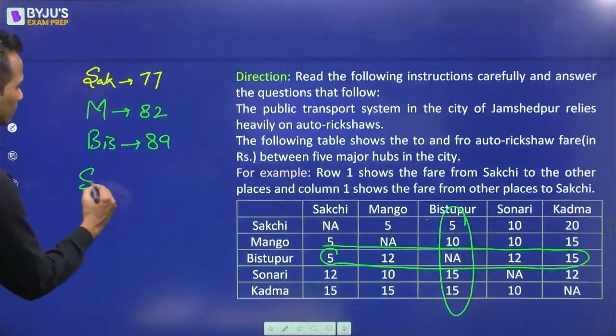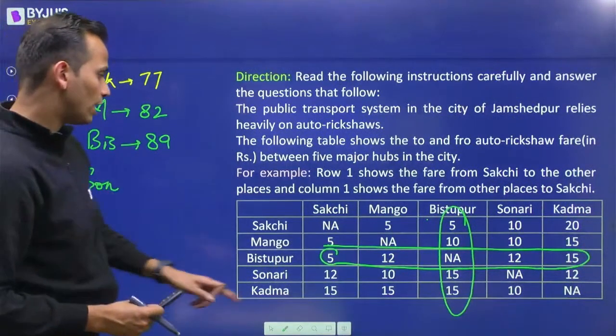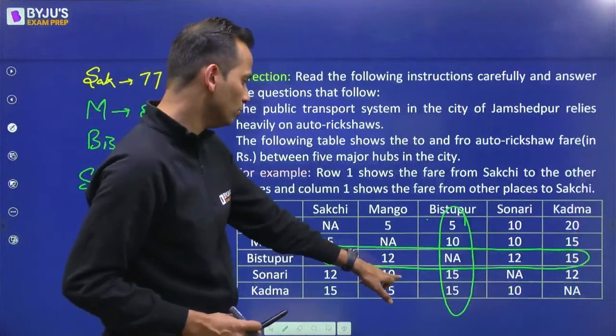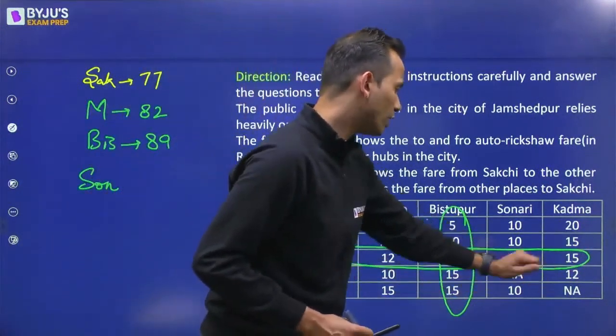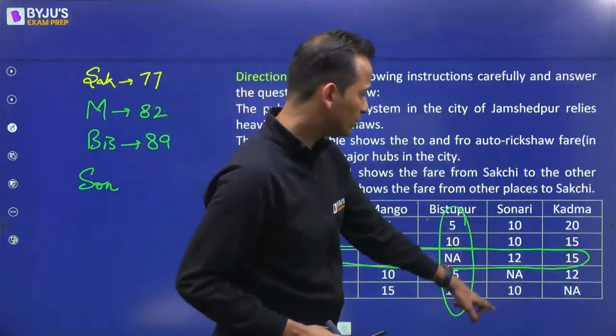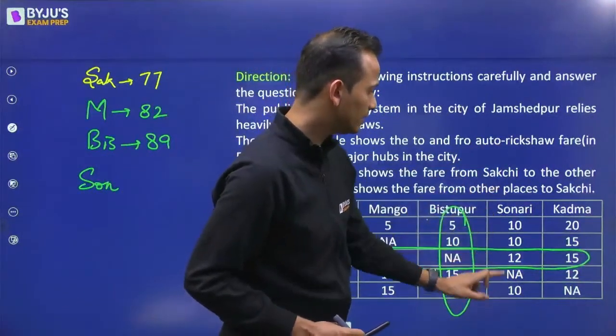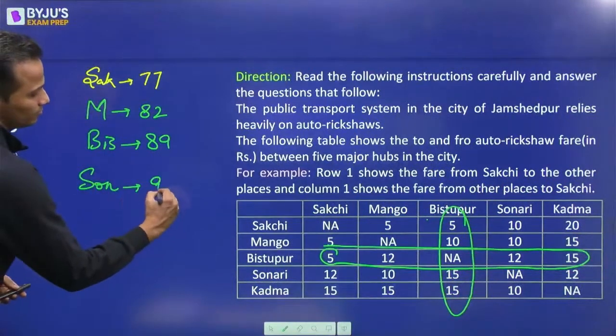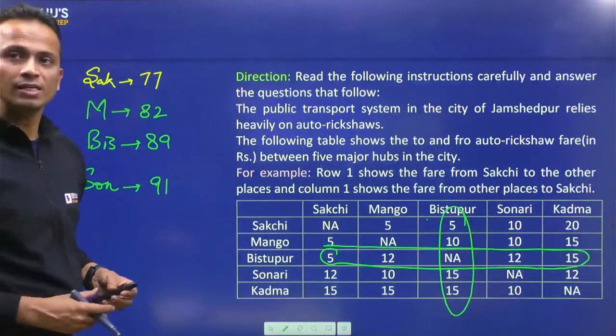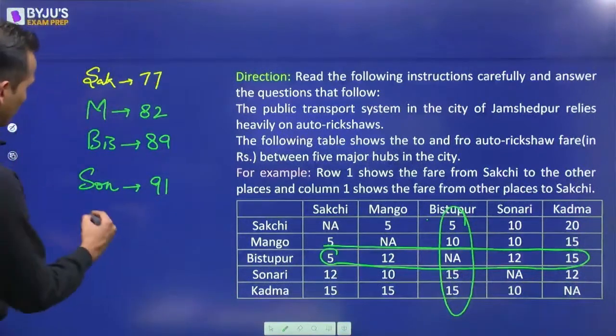For Sonari, it will be 12 and 10, 22, 25, 37, 49, and the sum of these 49, 59, 69, 79, 89, 91. 91 for Sonari, right? And finally Kadma.